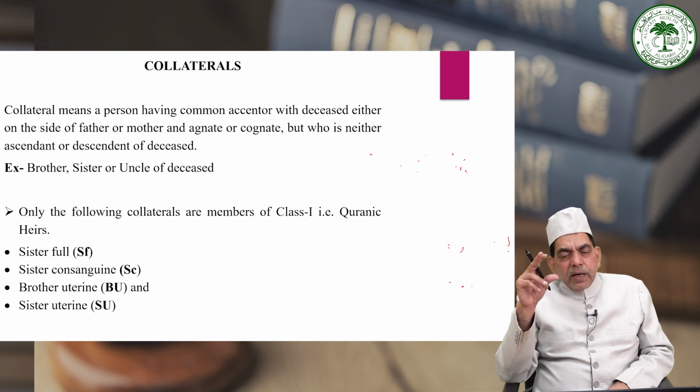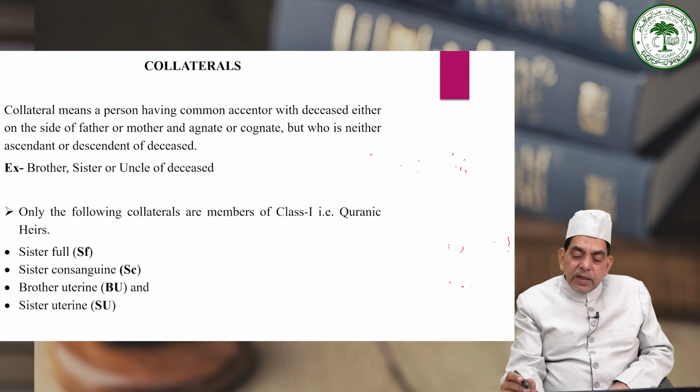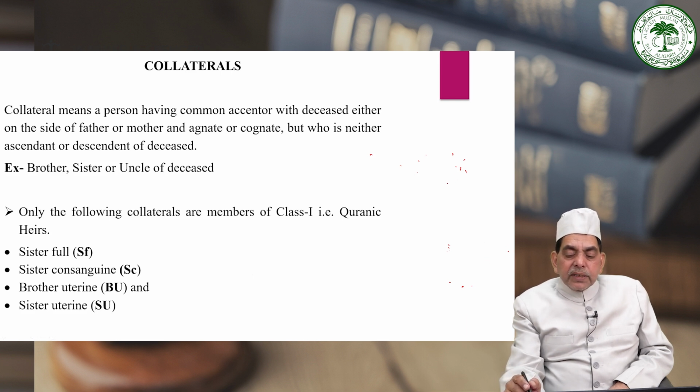But if there are two daughters and one of them is nearer to the deceased, then first of all her claim will be satisfied out of the quota of 2 by 3, and after satisfying the claim of the nearer daughter, the share of the remote daughter will be given. Otherwise, if nothing is left from the quota, then the lower daughter may not get anything and may de facto be excluded. We can give an example of this also.